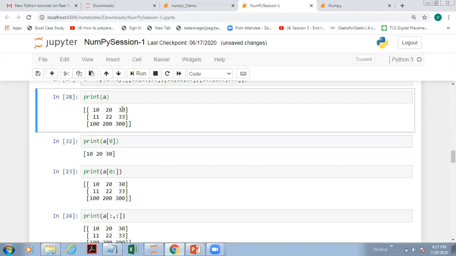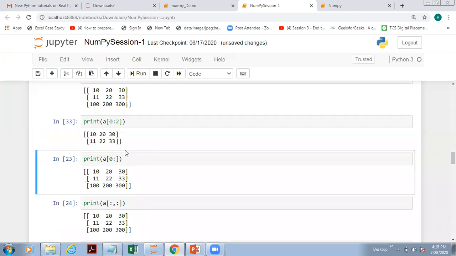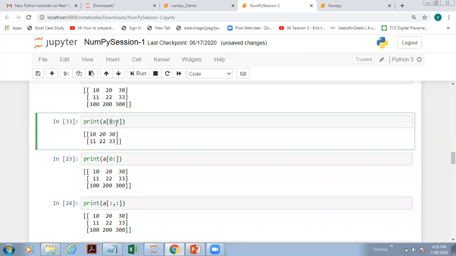I don't want the last element. So what I'm going to do is write here 0 colon, and you see the index 0, 1, 2. I have told you that 2 is excluded. So if I write here 2, what is the meaning? Okay, when you write like this, it means this is the row index we are considering. So for the row index, 0th row, first row, and second is excluded.